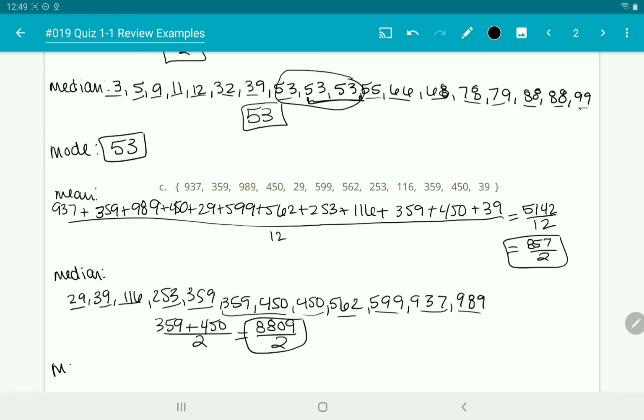And then for the mode, you can see that 359 has popped up twice, and so has 450. So we're going to list them both. So this one has 2 modes because they occur the same number of times, and that means that this data set is bimodal. So just like a bicycle means 2 wheels, bimodal means 2 modes.